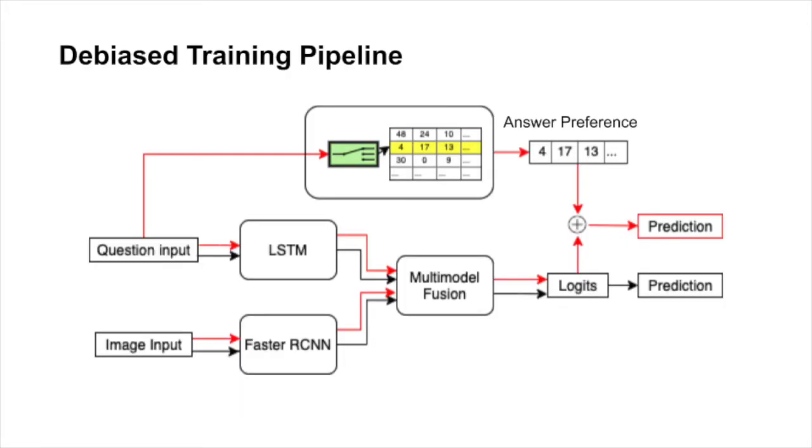Then, we have designed this training pipeline to reduce the effect of biases. There is an added branch during training, which will add the answer preference to the final prediction. So, during backpropagation, the model is less biased towards commonly occurring answers.